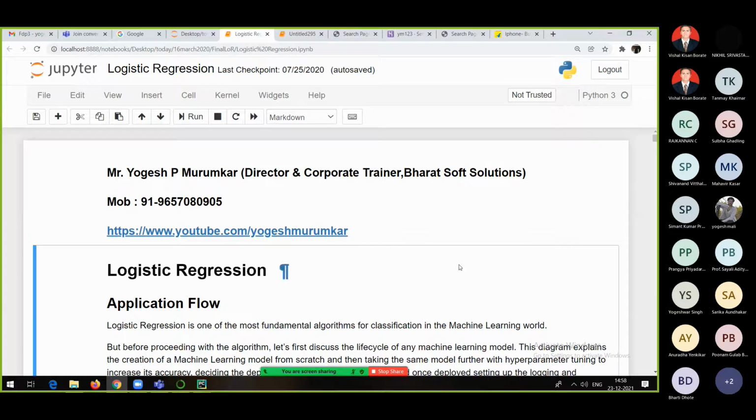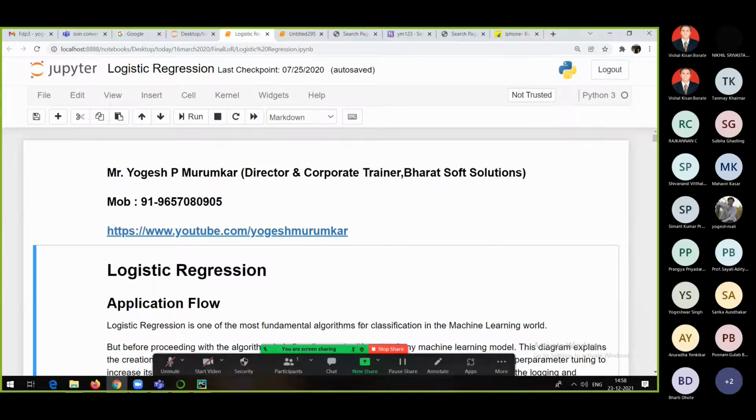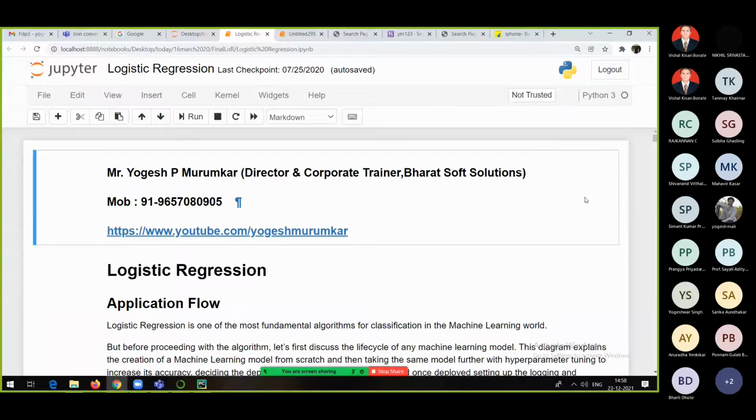Okay, so something like the confusion matrix. Generally, I have seen people who are confused about the confusion matrix. So we will try to understand it in a simple way with a very simple example. But still, if you feel that you already know this, please let me know in the chat box.